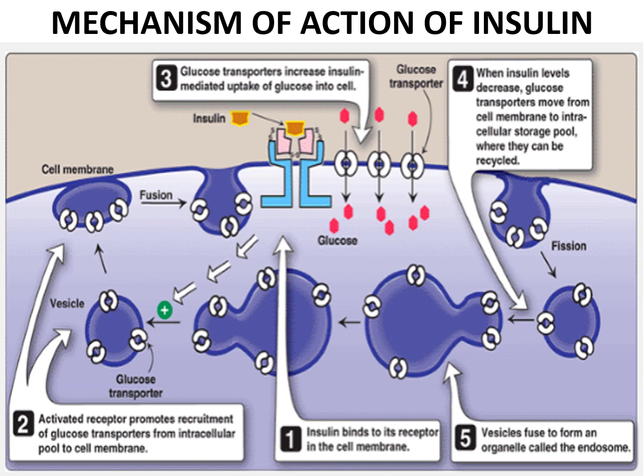AKT also phosphorylates and inhibits glycogen synthase kinase GSK3, which inhibits glycogen synthase. Thus insulin leads to absorption of glucose from blood, activation of glycogen synthase, and enhanced glycogen synthesis.